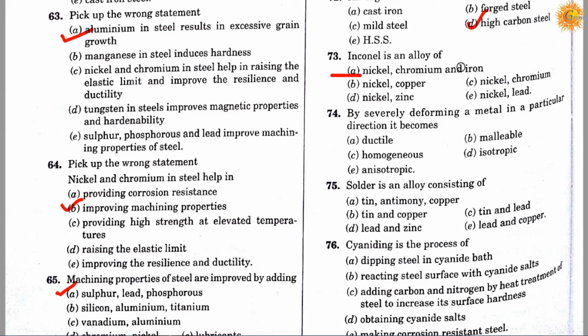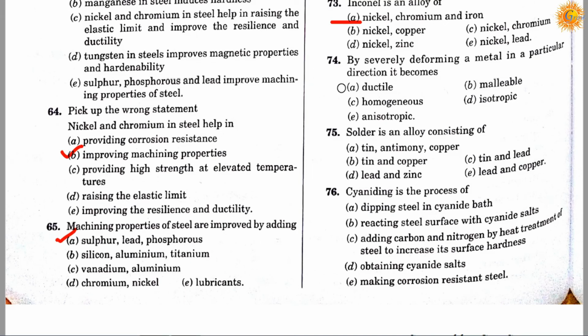Inconel is an alloy of nickel, chromium and iron. Question number 74. By severely deforming a metal in a particular direction, it becomes: option A, ductile; option B, malleable; option C, homogeneous; option D, isotropic; option E, anisotropic. Correct answer is E. By severely deforming a metal in a particular direction, it becomes anisotropic.